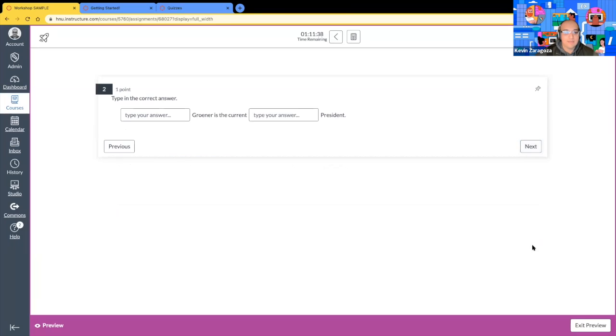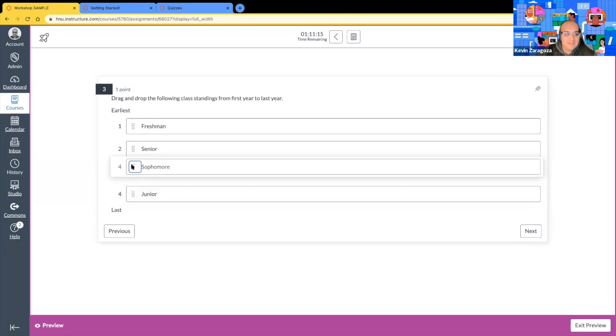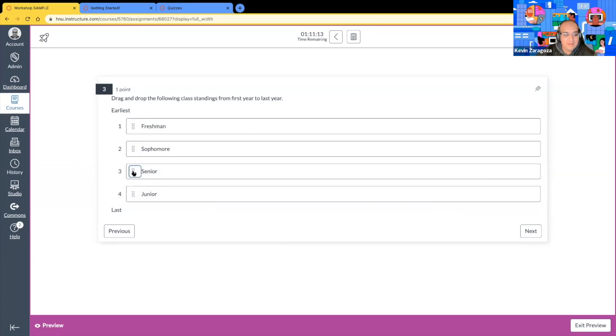I'll hit next, type your correct answer. What is this, Mike? H and U. Oh no, I am right. Oh, sorry. I selected shuffle the questions. That's why. Yes, shuffle. Coincidentally the very last one was the first one, so I thought that was my workshop example. So freshman, sophomore, junior, senior.